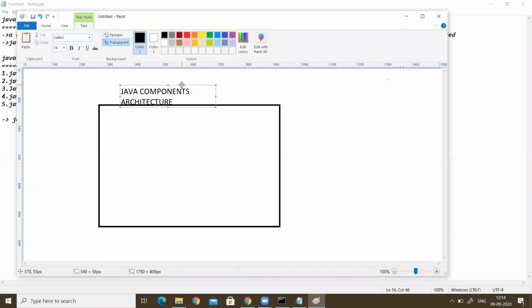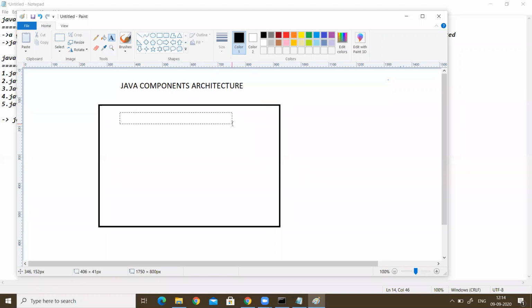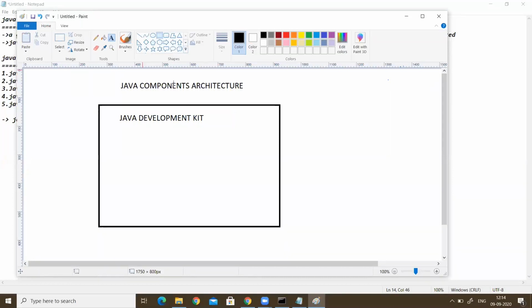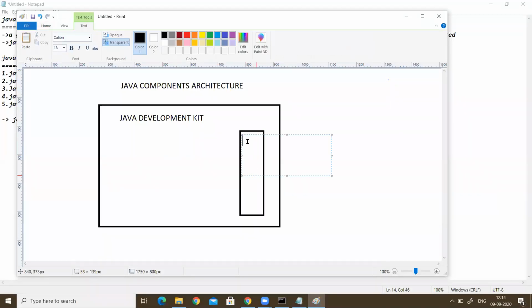If you think of this as the JDK, the Java Development Kit, it also contains development tools, JDK tools or dev tools.